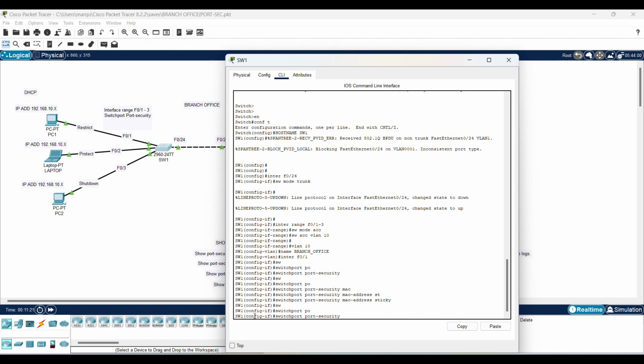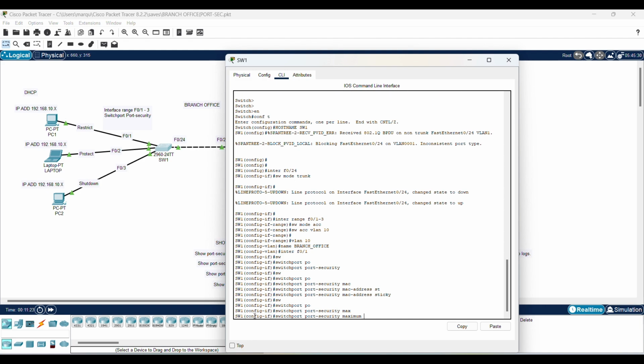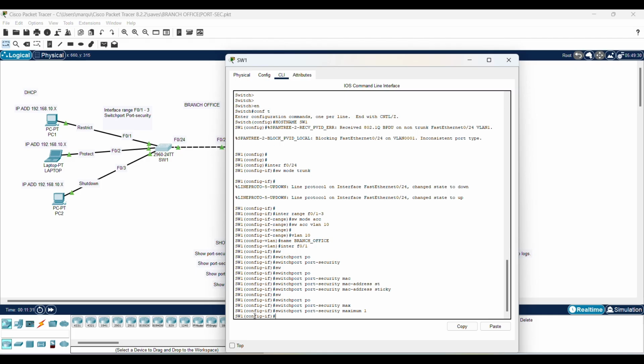Now I'm going to do something else here. The only one I want it to stick, and how many, is 1. Only want 1. So you're going to see later, when I change the MAC address, the communication won't work for the ports. It's because I'm going to configure this so that it only remembers 1 of the MAC addresses.